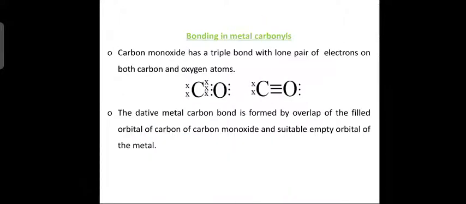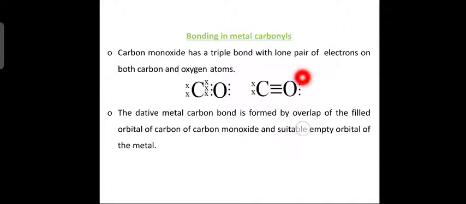Next slide. Now, let us see bonding in metal carbonyls. How does bonding take place in metal carbonyls? Carbon monoxide has a triple bond, with a lone pair of electrons on both carbon and oxygen atoms.